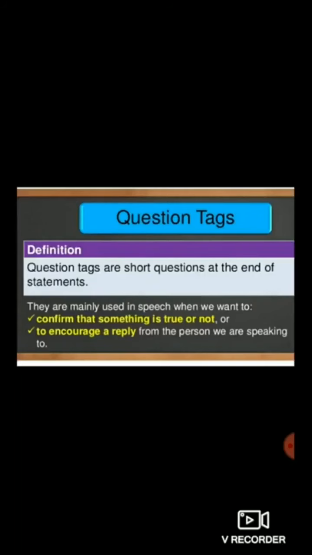What is question tag? Question tags are short questions at the end of statements. They are mainly used in speech when we want to confirm that something is true or not, or to encourage a reply from the person we are speaking to. So let's study more about the topic question tag with the help of examples.